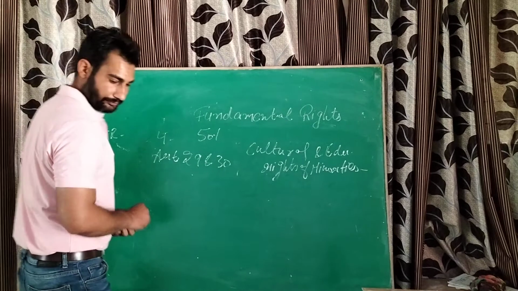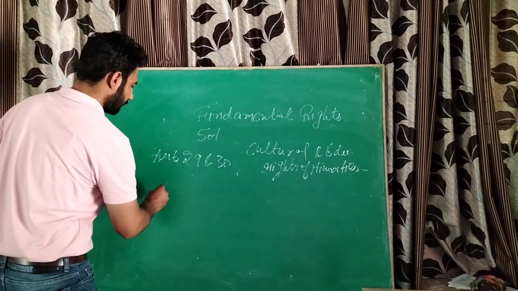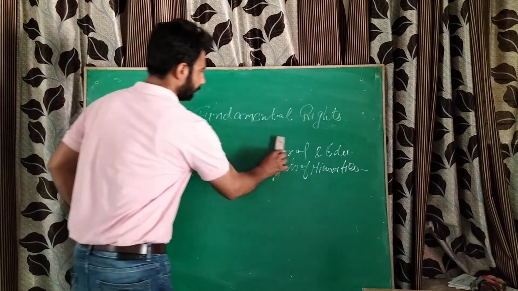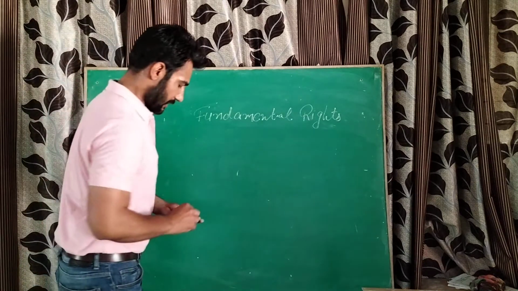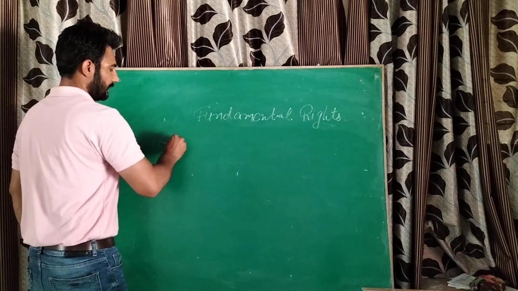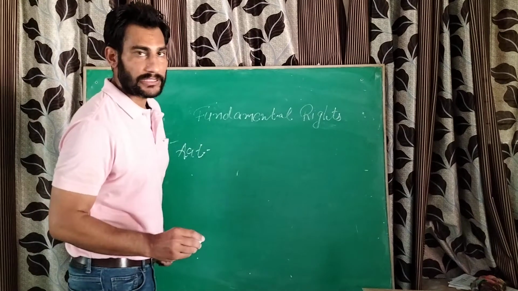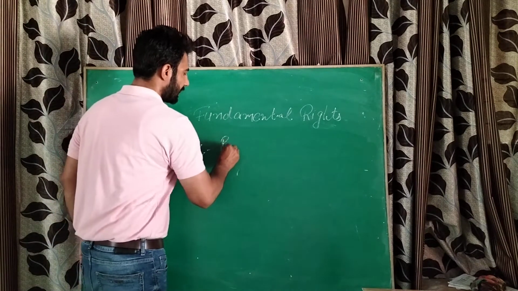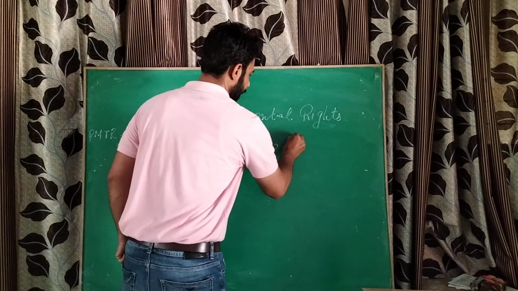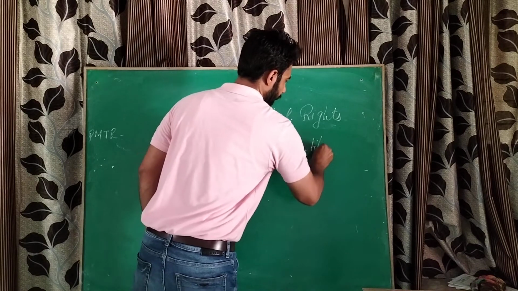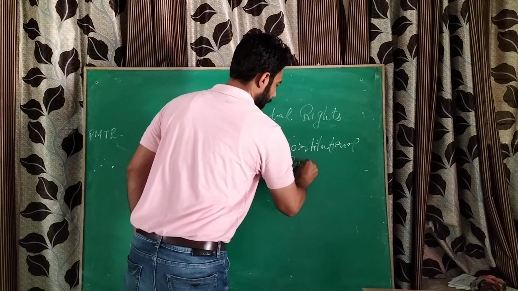Next we have the sixth fundamental right. Article 32, the heart and soul of the Indian Constitution, the right to constitutional remedies.